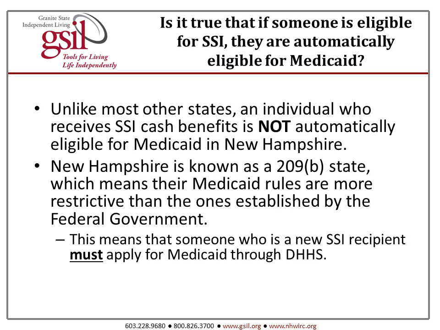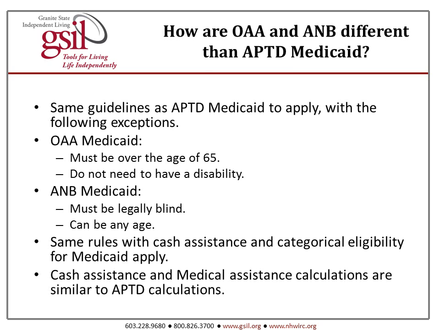Is it true that if someone is eligible for SSI, they are automatically eligible for Medicaid? Unlike most other states, an individual who receives SSI cash benefits is not automatically eligible for Medicaid in New Hampshire. New Hampshire is known as a 209(b) state, which means that its Medicaid rules are more restrictive than the ones established by the federal government. This means that someone who is a new SSI recipient must apply for Medicaid through DHHS.